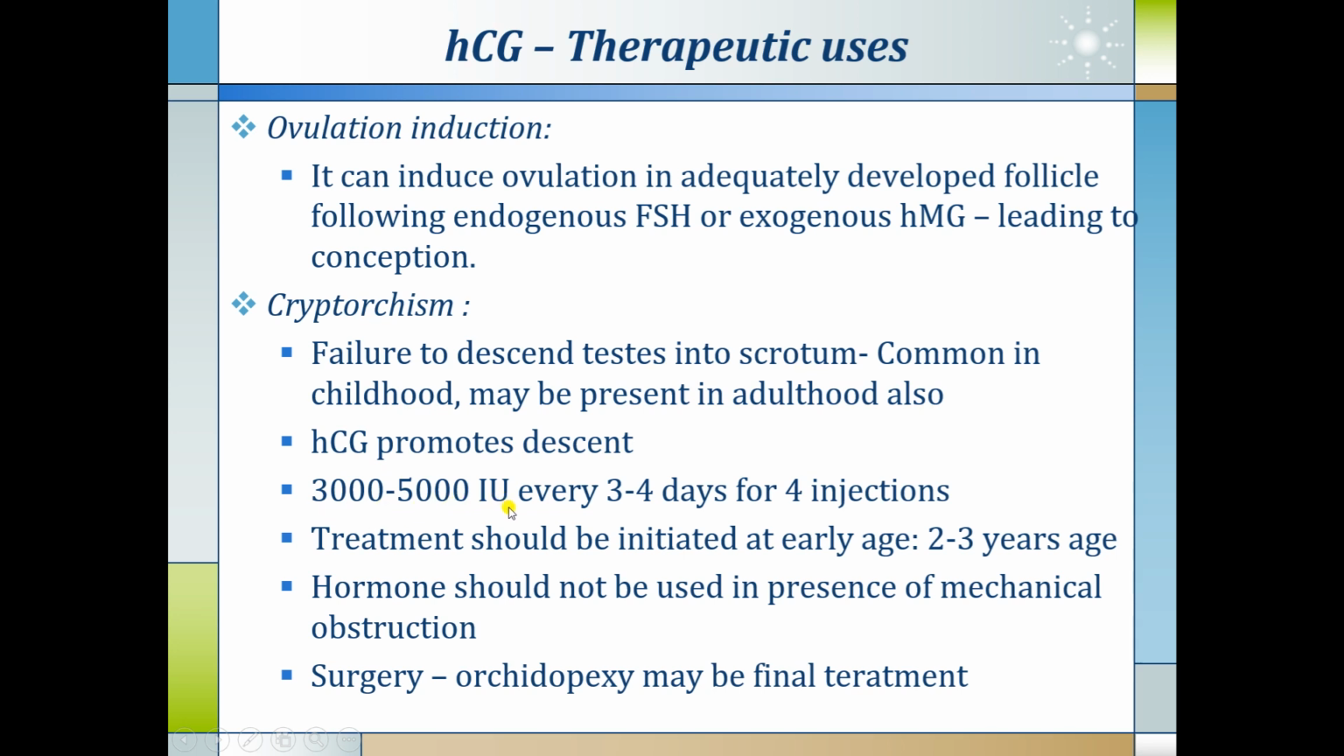3000 to 5000 international units every 3 to 4 days for 4 injections are given. Treatment should be initiated at an early age, that is 2 to 3 years of age. Hormone should not be used in the presence of mechanical obstruction to the passage of the testis. Surgery, that is orchidoplasty, may be the final treatment for cryptorchism.